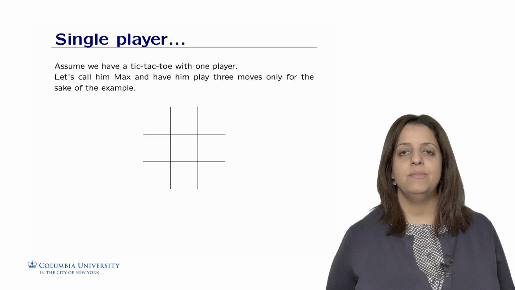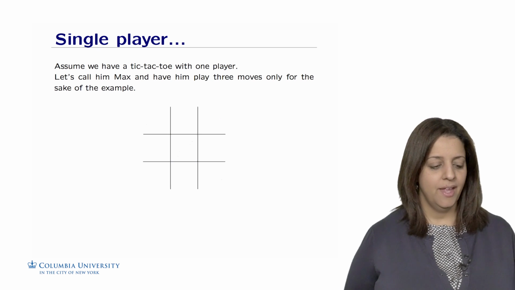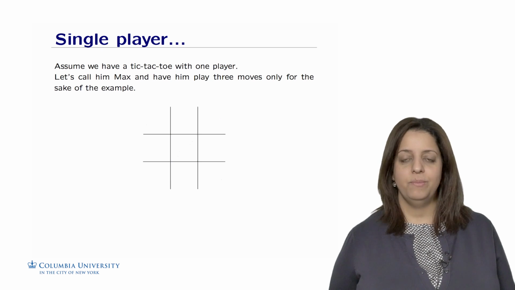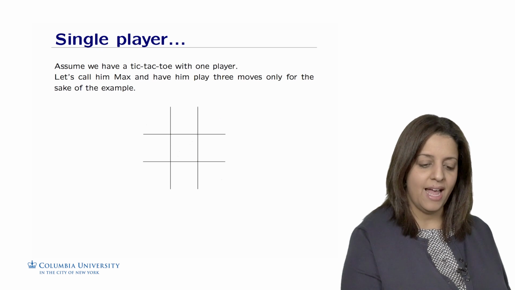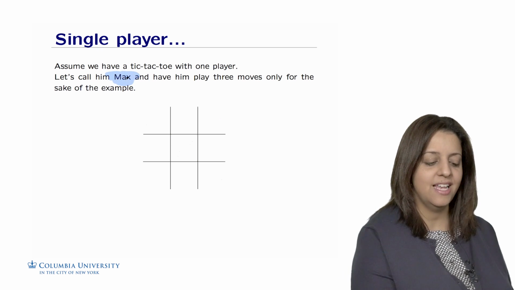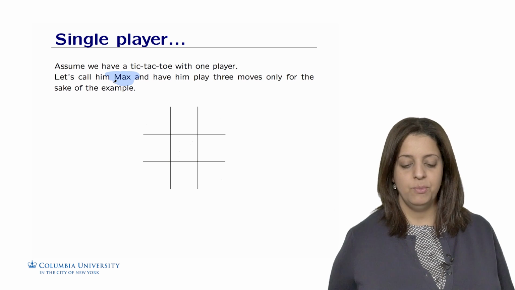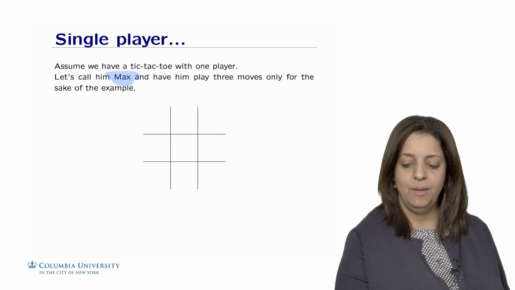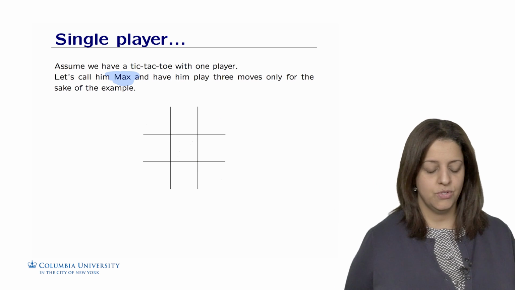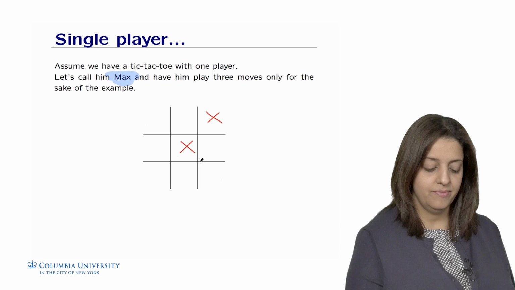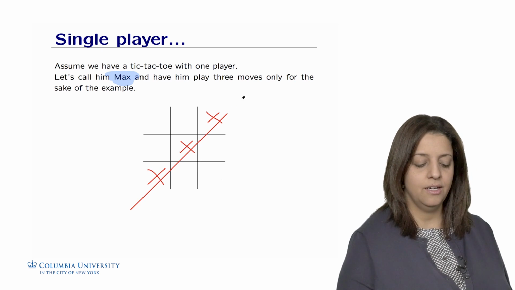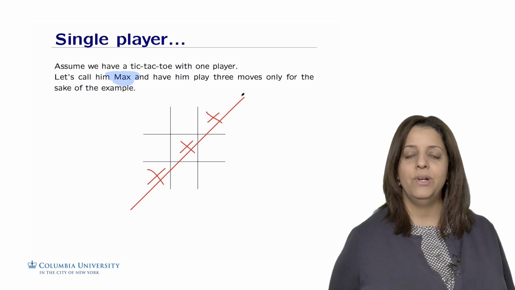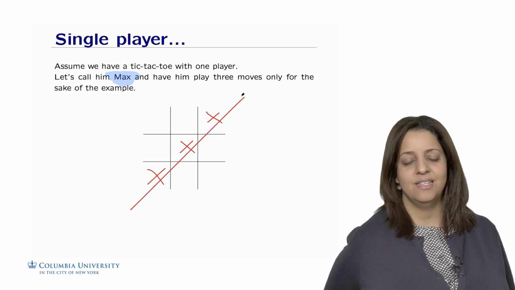So first of all, let's think about having a single player and how it works. We assume we have a tic-tac-toe game. That's one of the simplest games with one player. So let's call this player Mr. Max. Mr. Max has the play, and we ask him to play 3 moves only, for the sake of the example. So Mr. Max is going to play the game and put some crosses on the board. He could do something, for example, like this, 3 moves. And we could declare, okay, Mr. Max wins, and this is a possibility to solve the problem when he is by himself and there is no opponent actually against him.